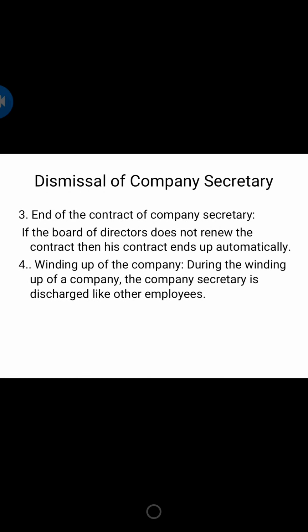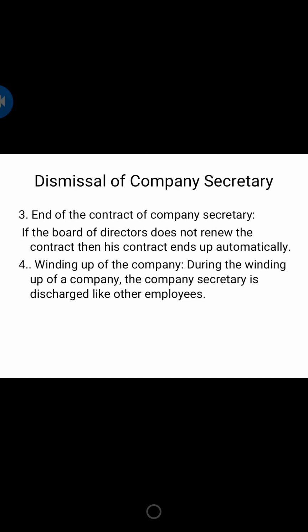So there are some other grounds we can say. Like, you are going to convene the board meeting first. After becoming aware of all the directors, when they are aware, a board meeting shall be called in order to take the decision whether to remove the secretary or not.